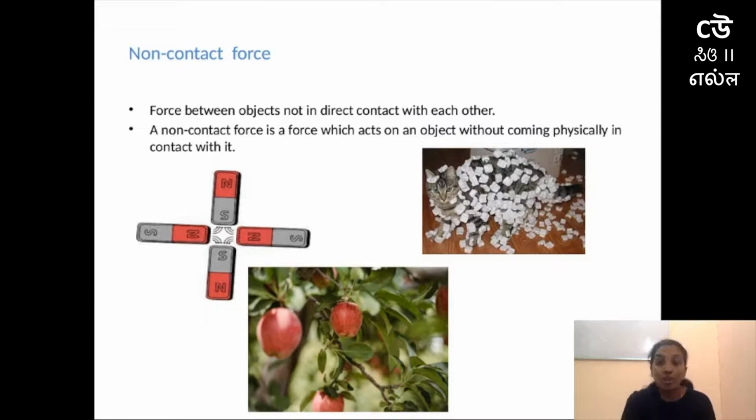What is this non-contact? Contact, as I explained in my previous video, is when two objects touch. For example, if I lift this pen, if I drop this pen, if I do anything with this pen, then my hands are in contact with this pen.